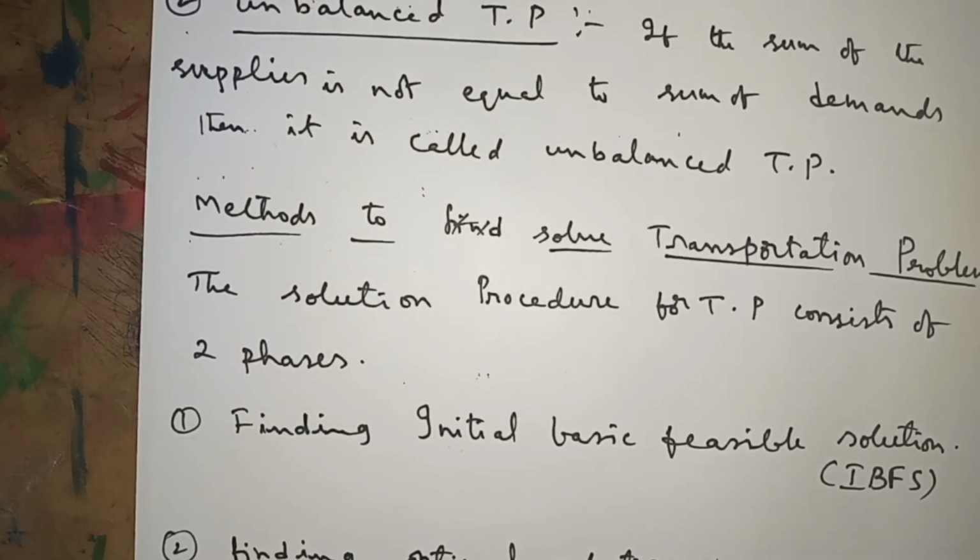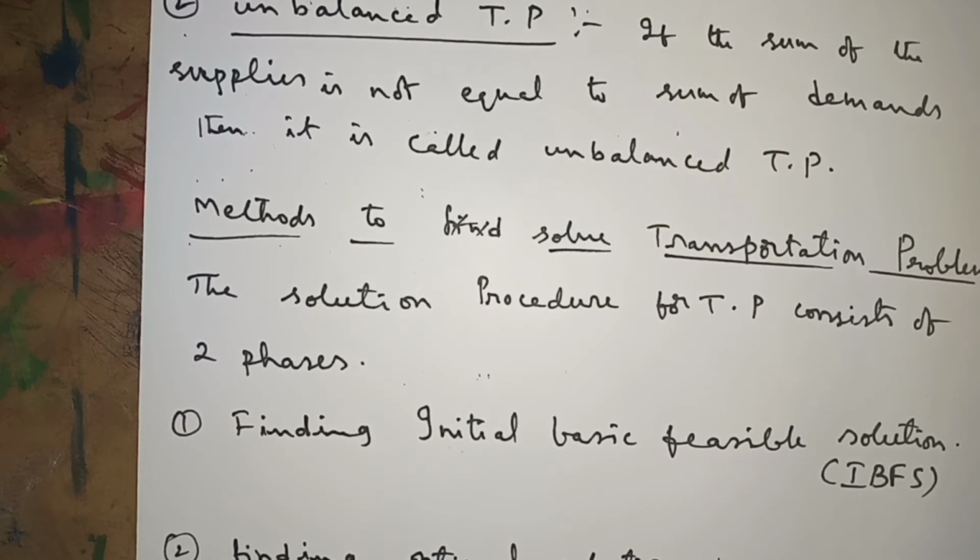Now, methods to solve a transportation problem. The solution procedure for a transportation problem consists of two phases. In the first phase, we need to find the IBFS, the initial basic feasible solution. In the second phase, we need to find the optimal solution, using the IBFS only.